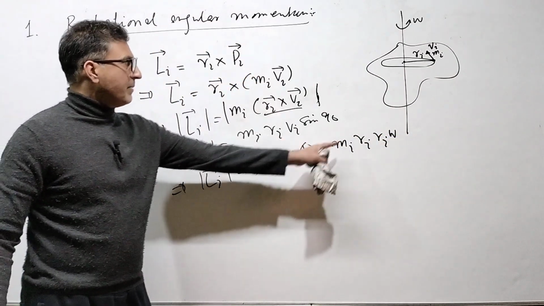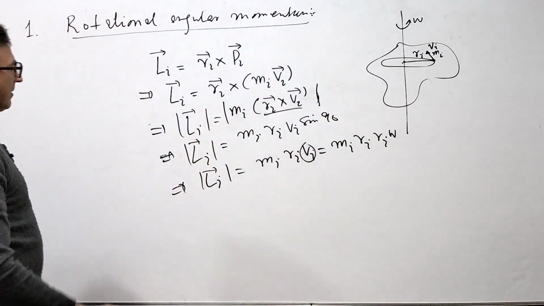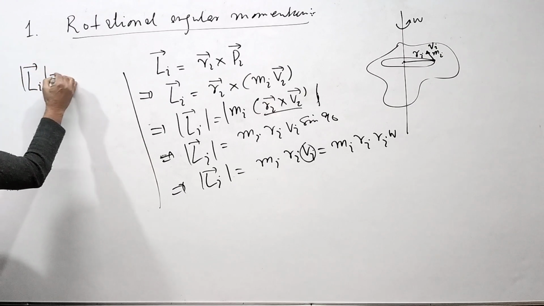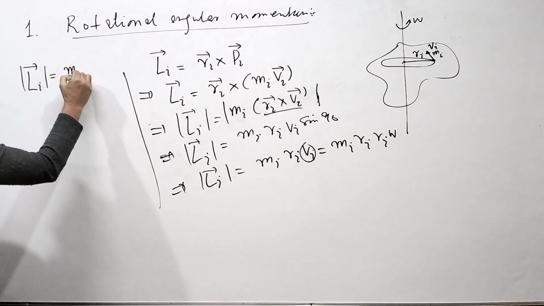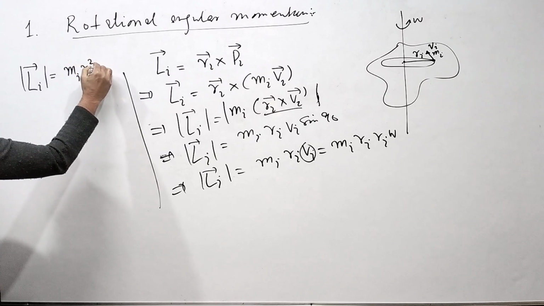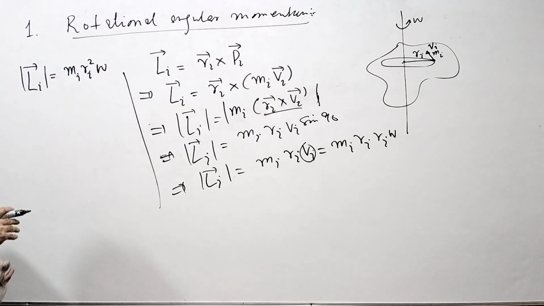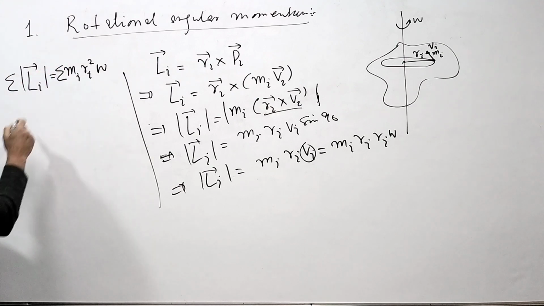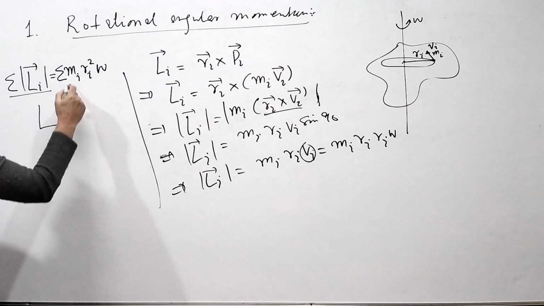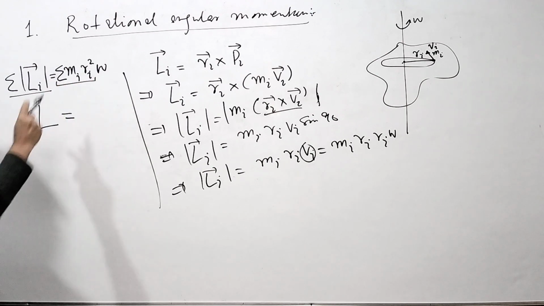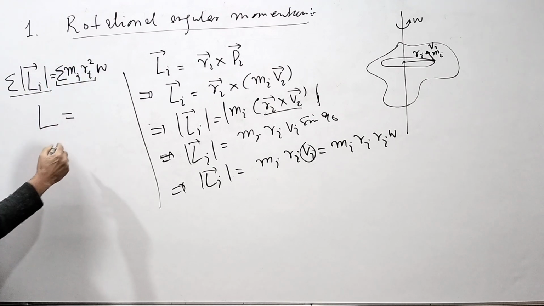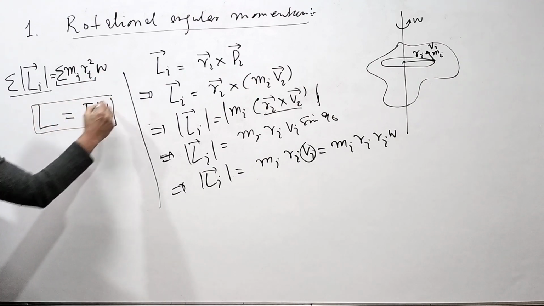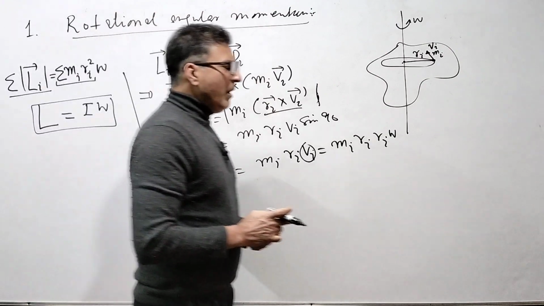I am doing things for the ith particle, a single representative particle. So what is the angular momentum? Li magnitude is Mi Ri squared omega. Now I want to find the total angular momentum, the summation over all the particles. So the total angular momentum is equal to summation Mi Ri squared. If you remember, it is the moment of inertia, and it is omega. That is the answer.